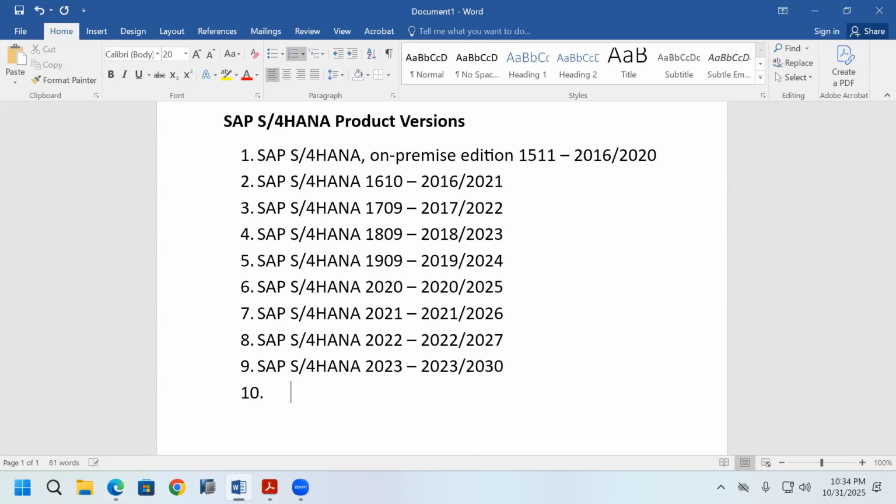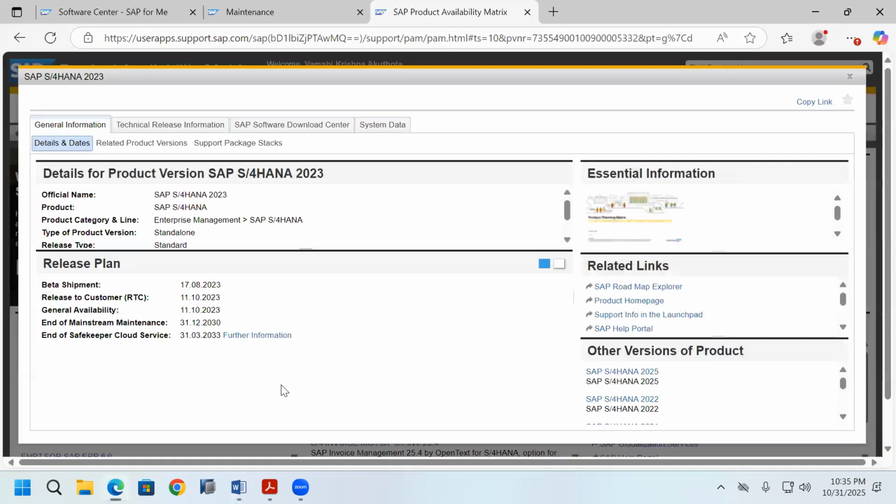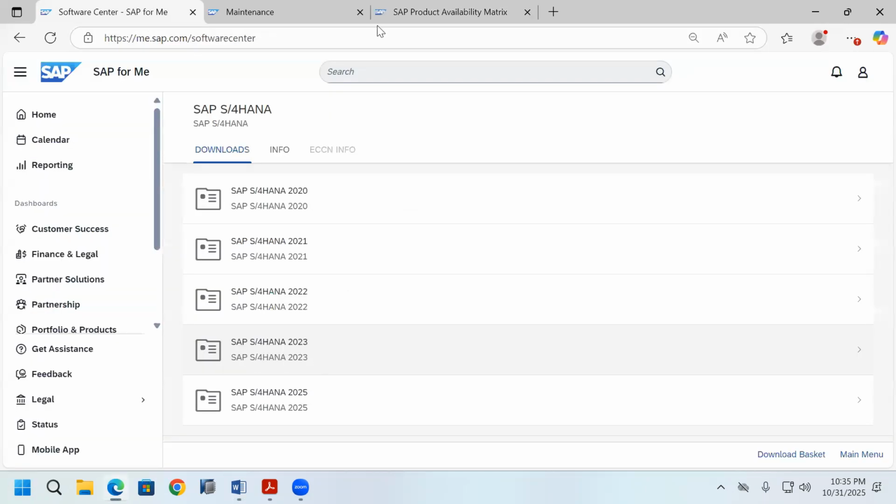Previous version: SAP S/4HANA 2023. In which year was it released? In 2023 it was released. 2030 is when the mainstream maintenance is completed. So SAP S/4HANA 2023 is the previous version of the enterprise management software. It is one of the versions of SAP S/4HANA software. So that is the previous version. The software is available for installing.